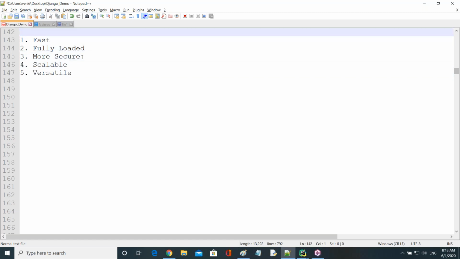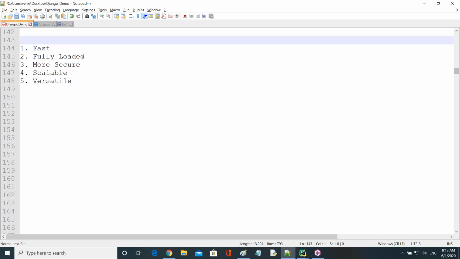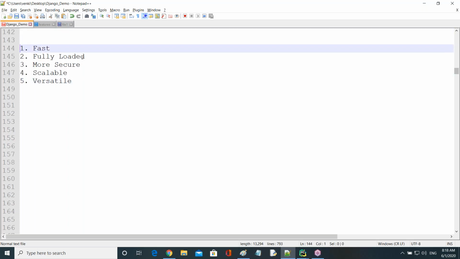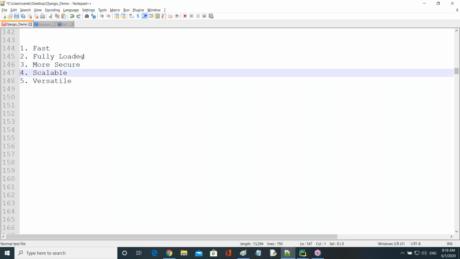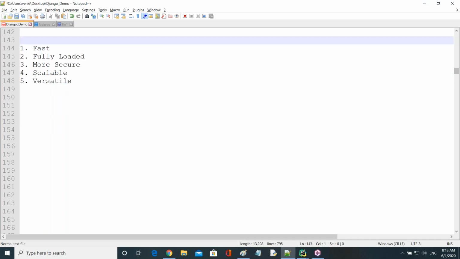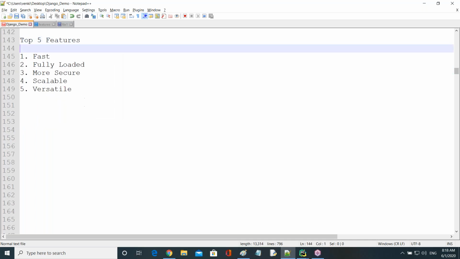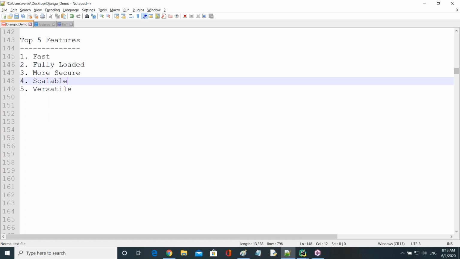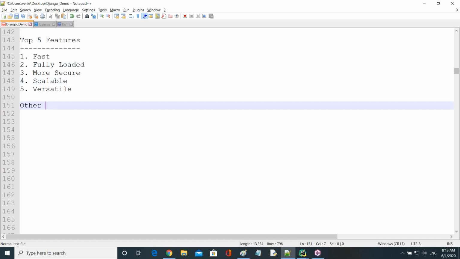So these are the top 5 features of Django, guys. There are so many out there, and some other 10 features are still there. These are the top 5, but other features are also there.